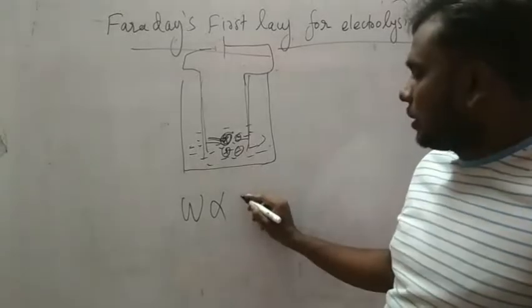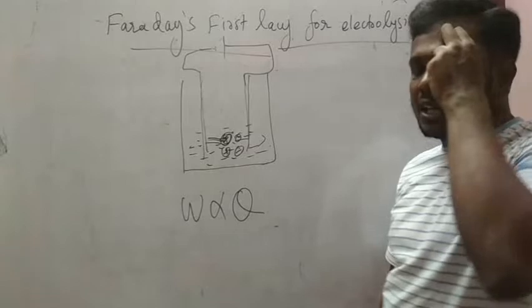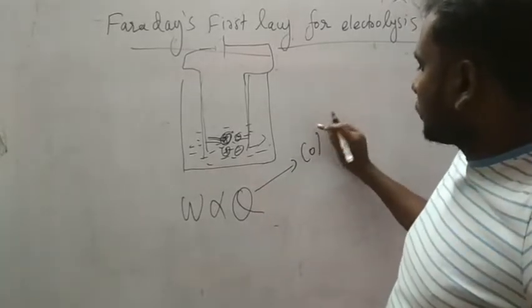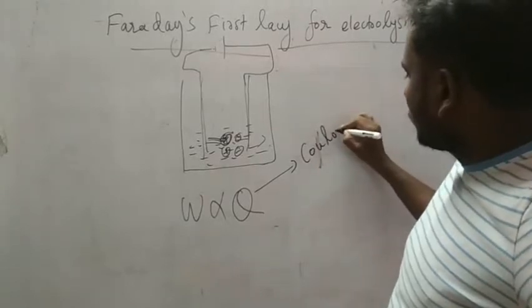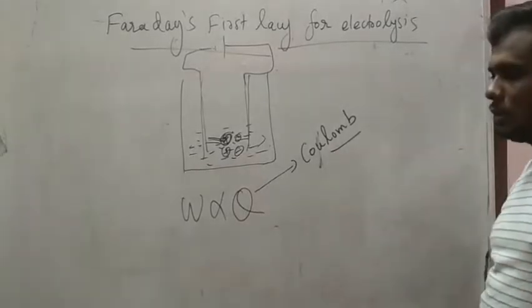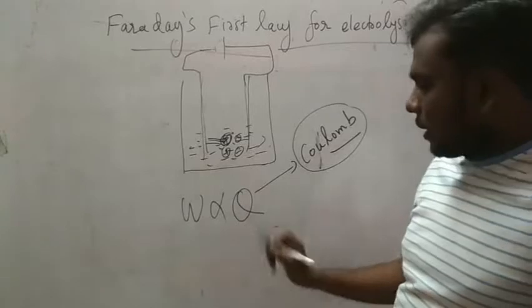Here, the charge I have taken as Q, and the charge is measured in coulombs.